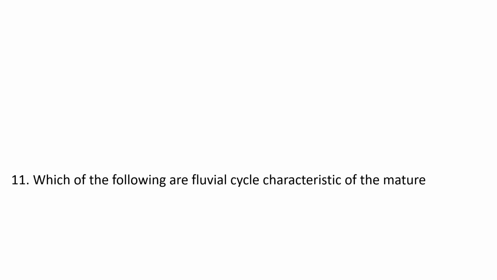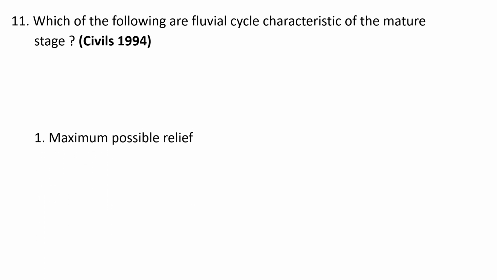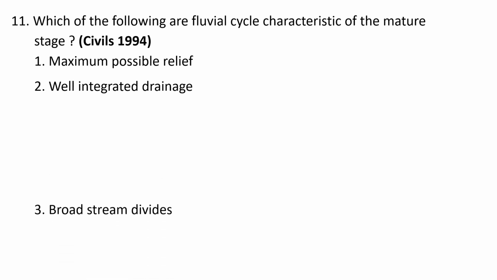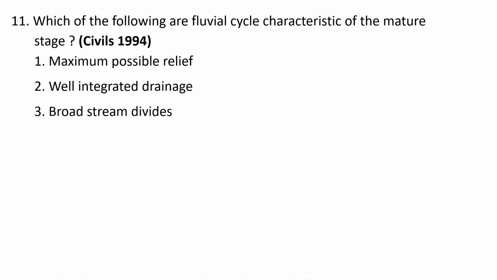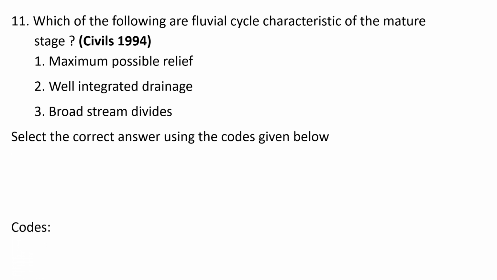Next question. Which of the following are fluvial cycle characteristics of the mature stage? One, maximum possible relief. Two, well integrated drainage. Three, broad stream divides. Select the correct answer using the codes given below.